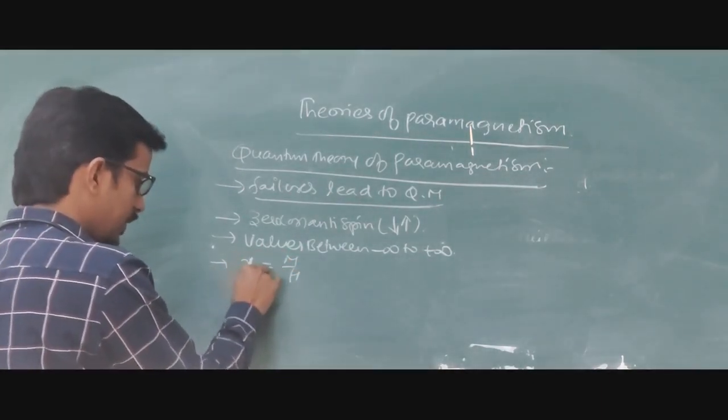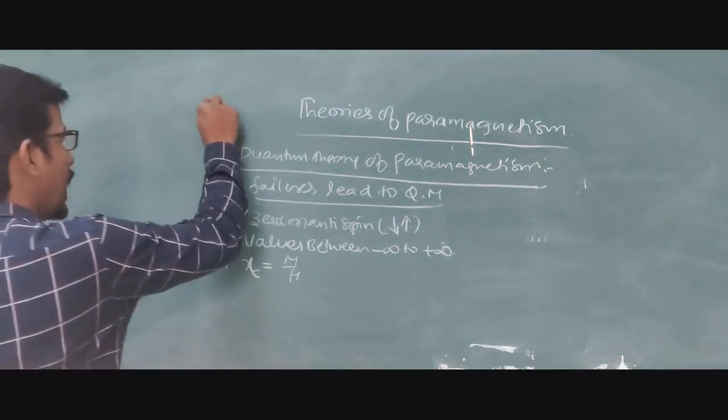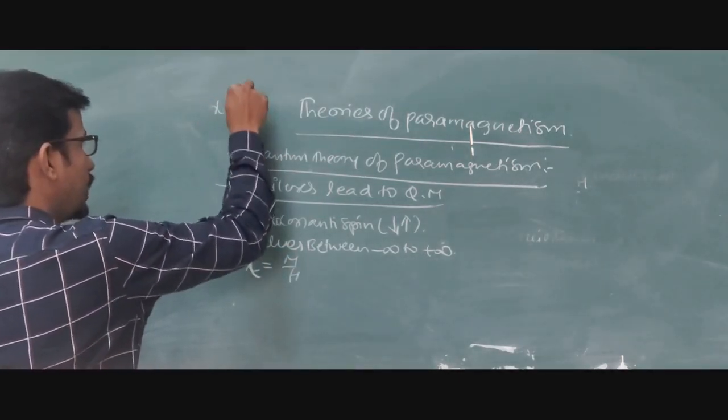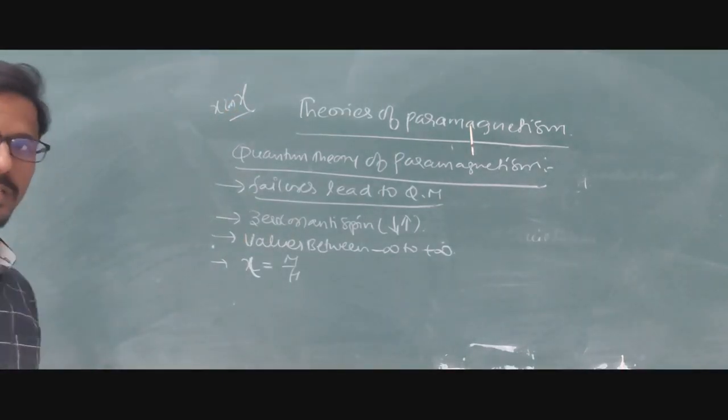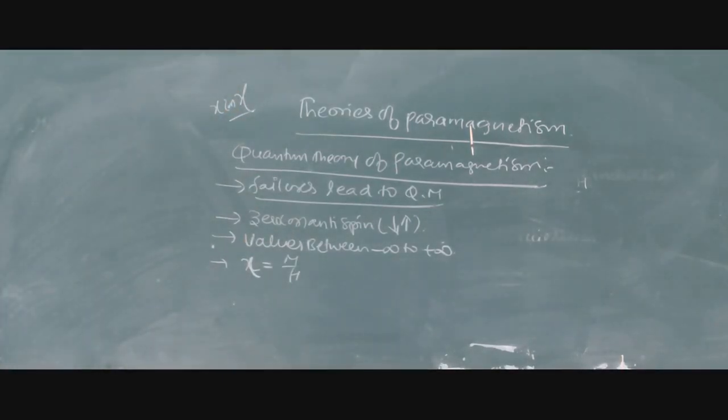Susceptibility is not lambda actually. Susceptibility differs a little from the lambda symbol, there will be a small difference like that. Understood? Like that we have another equation, due to which we are going to generate the equation. So we got lambda, or susceptibility, equal to m by h, that is mu square